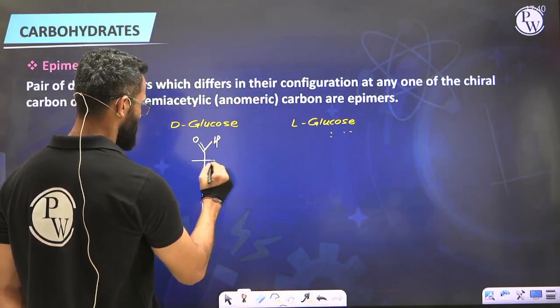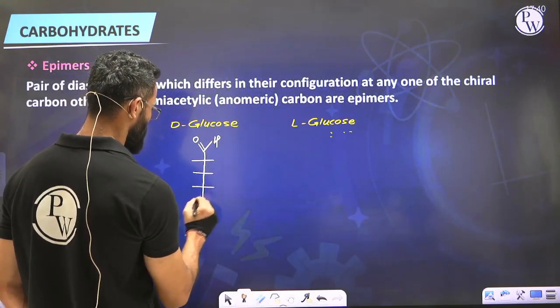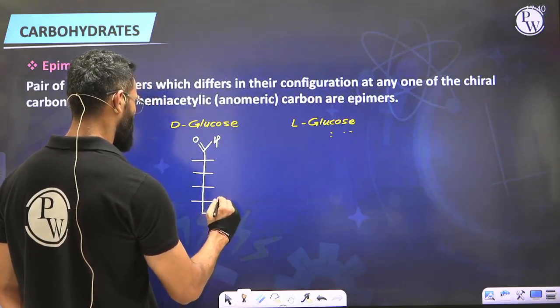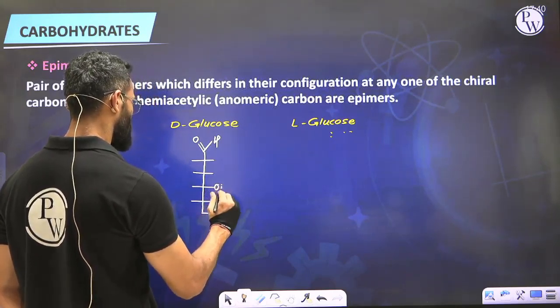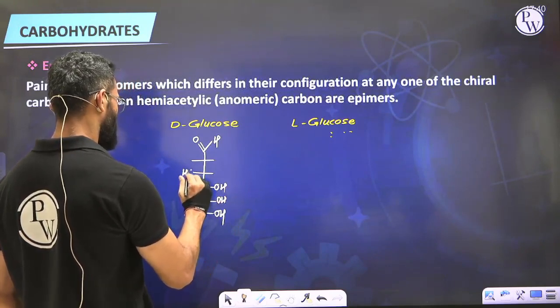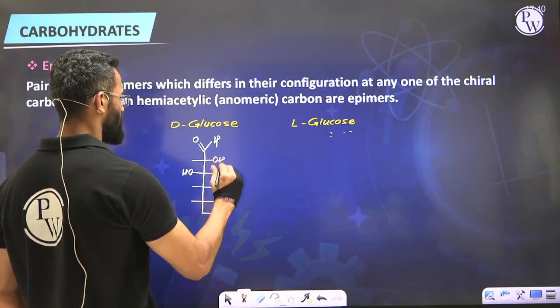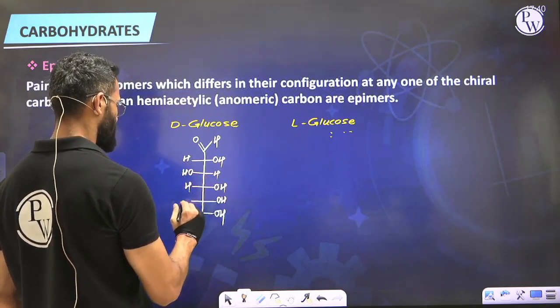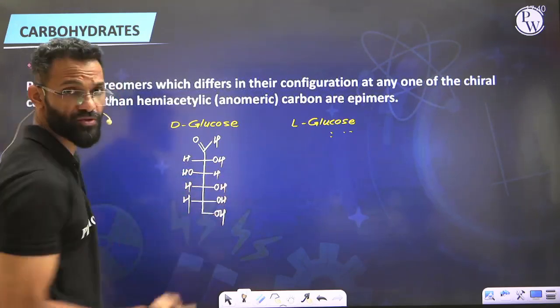First, second, third, fourth, fifth, and sixth. How do we remember? Right, left, right, right. Remaining valency we satisfy with H. That's D-glucose. We have to get L-glucose.